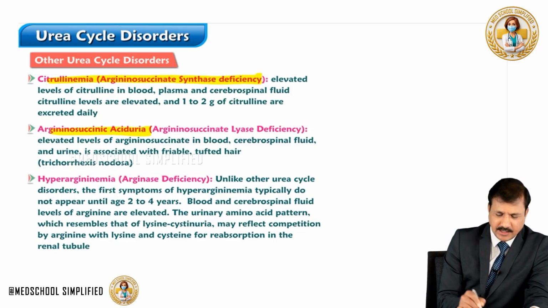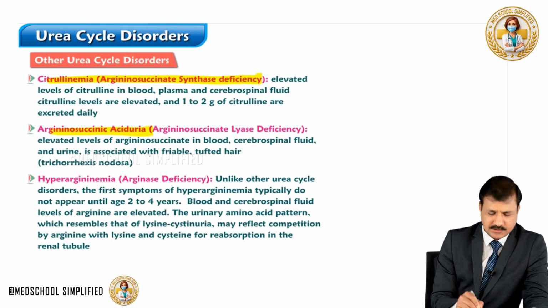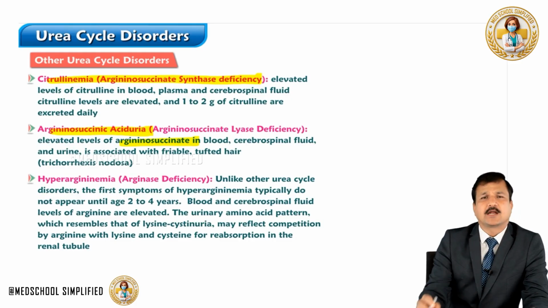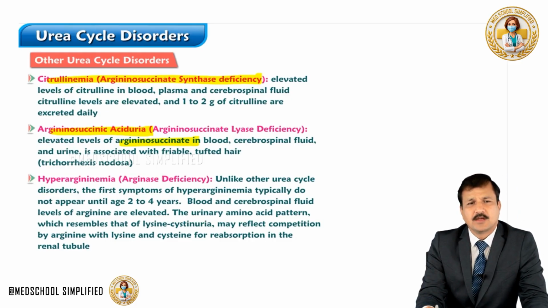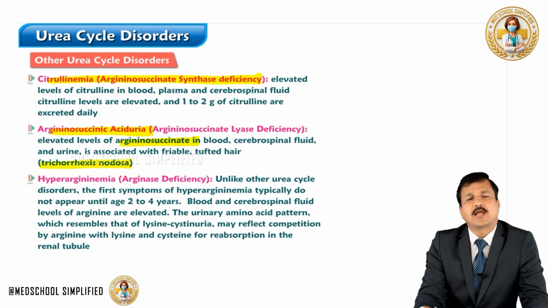Argininosuccinic aciduria is because of deficiency of argininosuccinate lyase enzyme, where there will be an increase in argininosuccinate in the blood, later appearing in the urine. And one of the characteristic findings that you see here in argininosuccinic aciduria is trichorrhexis nodosa, where friable, tufted hair is seen.